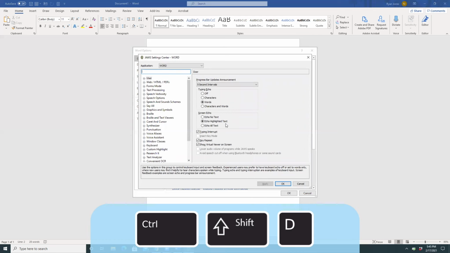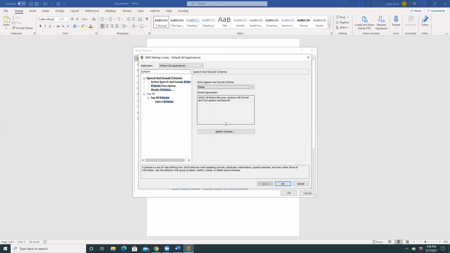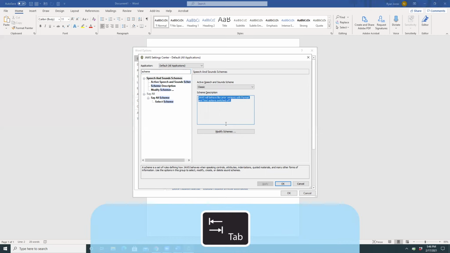Speech and sound schemes page. Active speech and sound scheme combo box. Classic 2 of 24. So this tells me which one is currently active potentially. It's a list of all the different ones, again, like I had before. But this time there's actually an edit box that has a description of that scheme. And this could be useful if you want to read a little description about what the different ones are. So if I press tab. Scheme description read only edit.